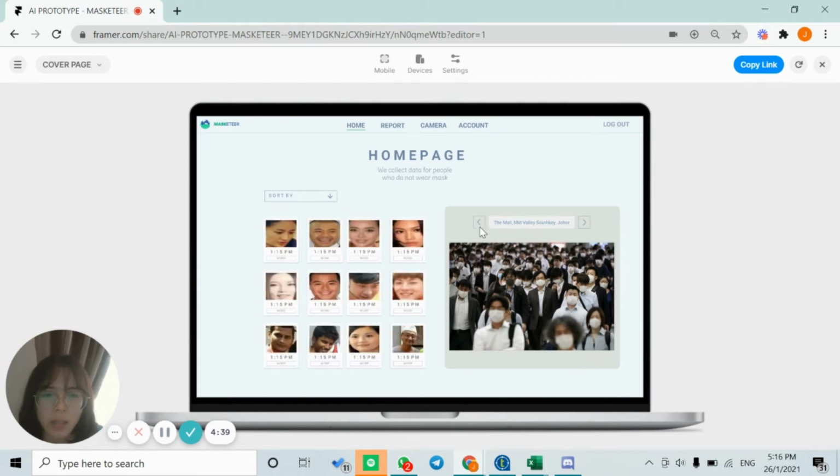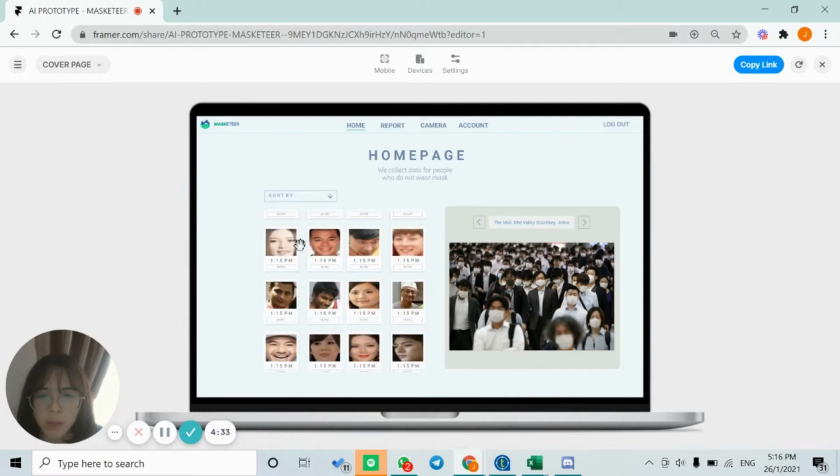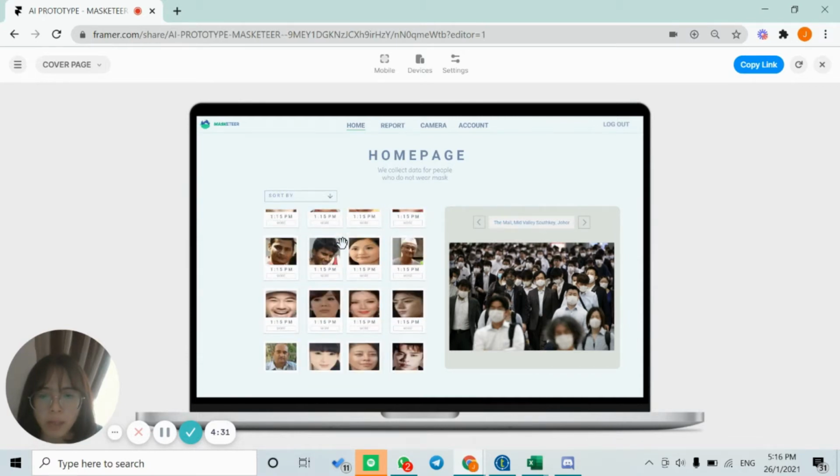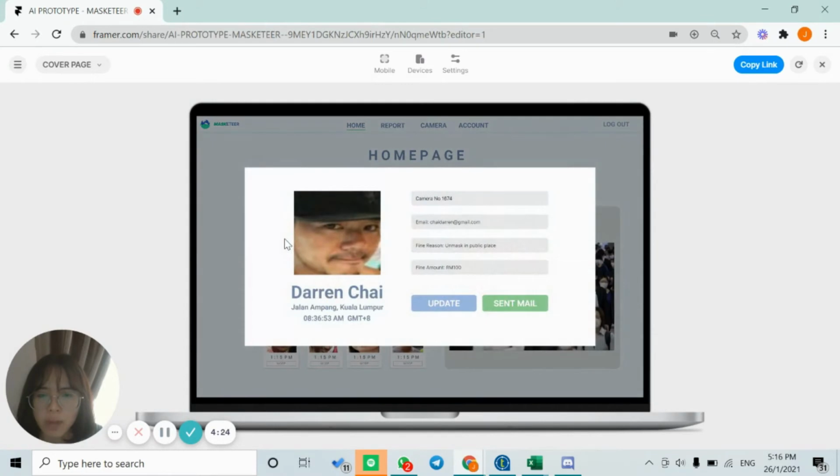And the admin can always change the location of the CCTV they want. The personal information of those who are not wearing their mask will be updated frequently in order to have the latest information in our system. You can always click on an individual to see more details, such as their name, address, and also email address. So this is the details of the fine. You can always click on send mail to send a fine notice to this person through their email.